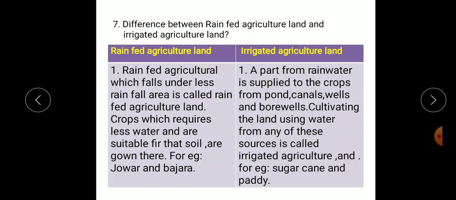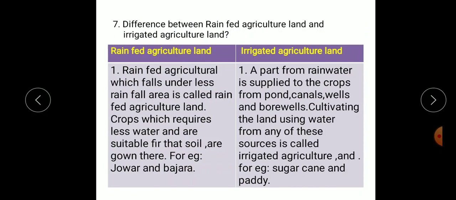Question number 7. Difference between rain-fed agriculture land and irrigated agriculture land. First, we have studied rain-fed agriculture land. Agriculture that falls in a less rainfall area is called rain-fed agriculture land. Crops which require less water and are suitable for that soil are grown there, for example, jowar and bajra.